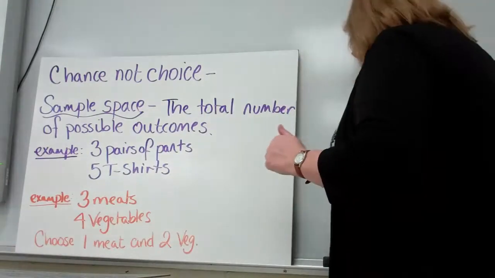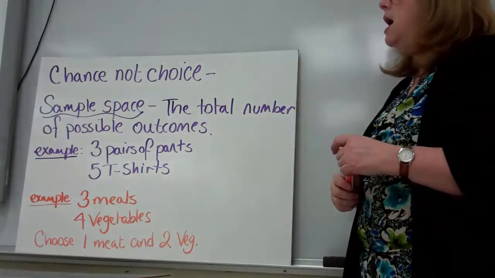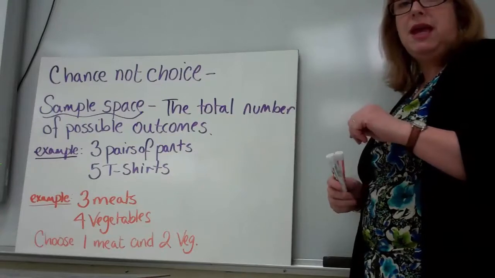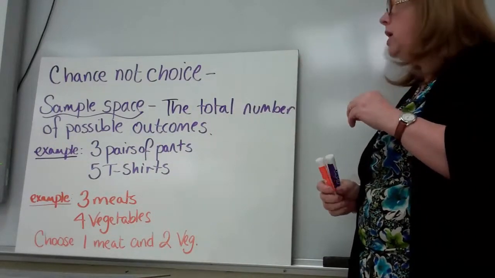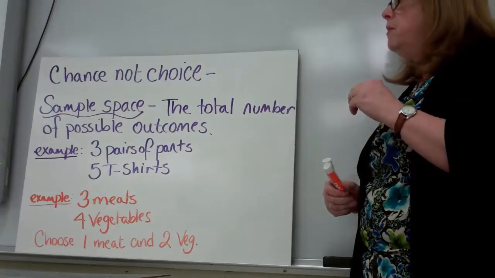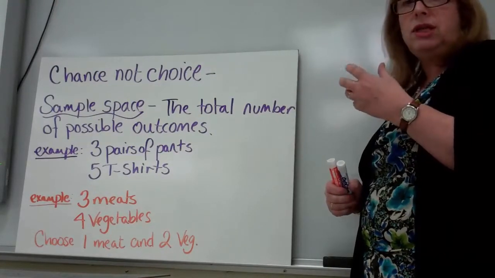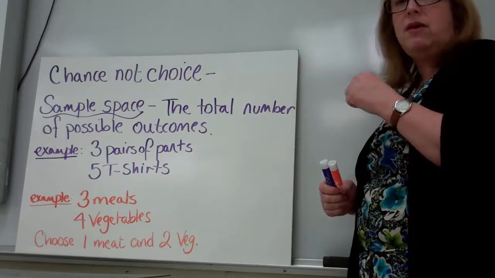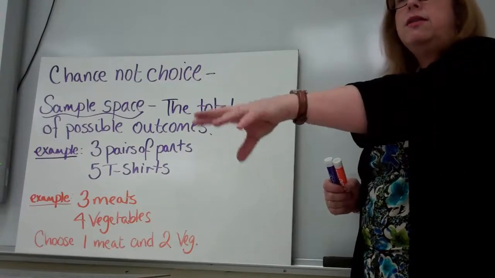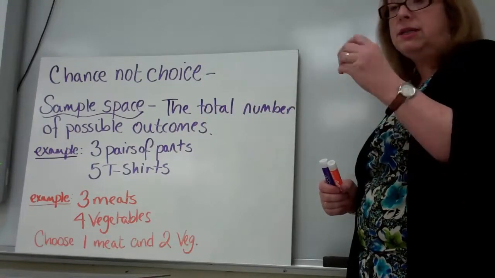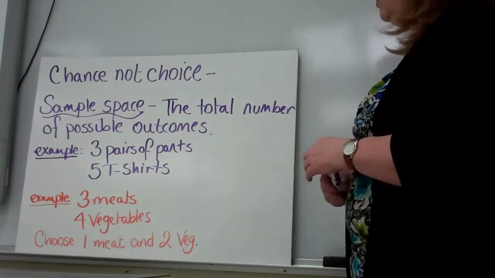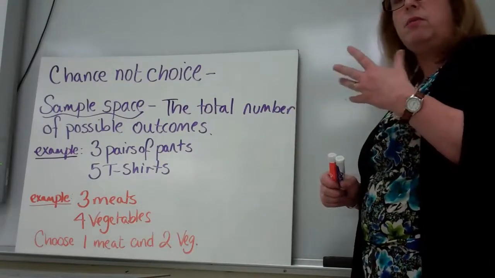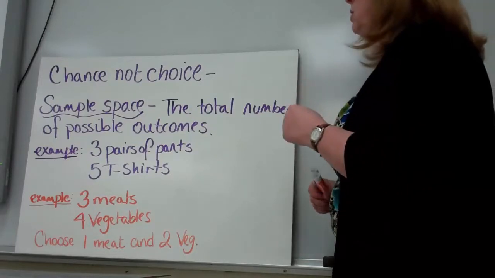Probability is about chance, not choice. If someone offers me some candy and I look in the bag and I reach in and pick a particular one, then I'm choosing. That has nothing to do with probability. Now if I reach in and don't look, then I could figure the probability of picking a certain flavor or color of candy. So it's about chance, not choice. If we're choosing something, then probability doesn't apply to that situation.